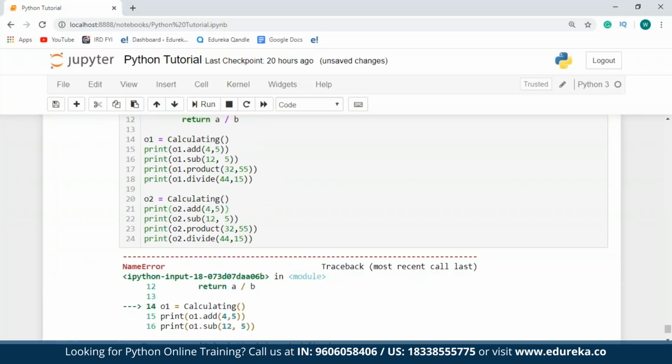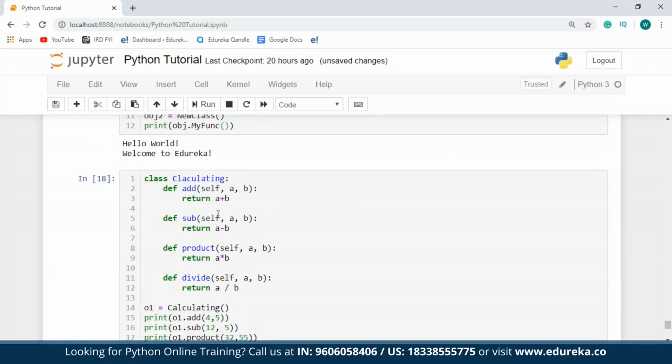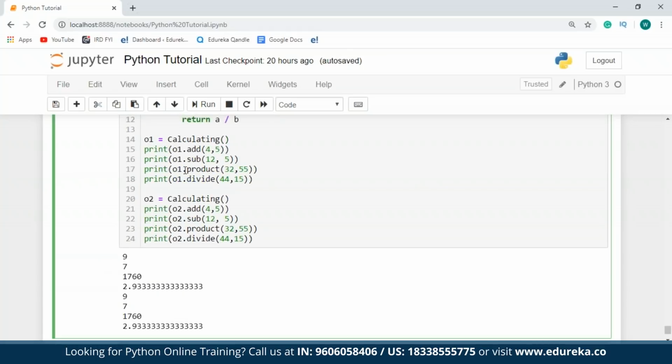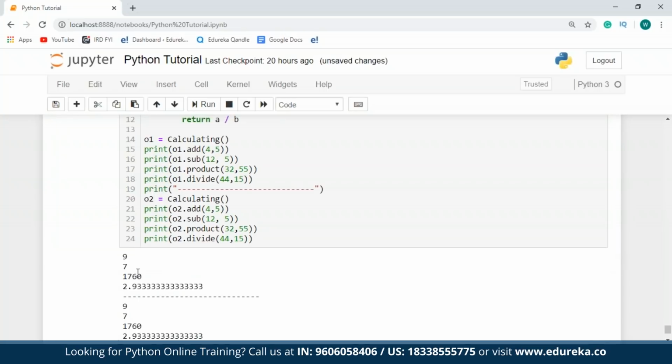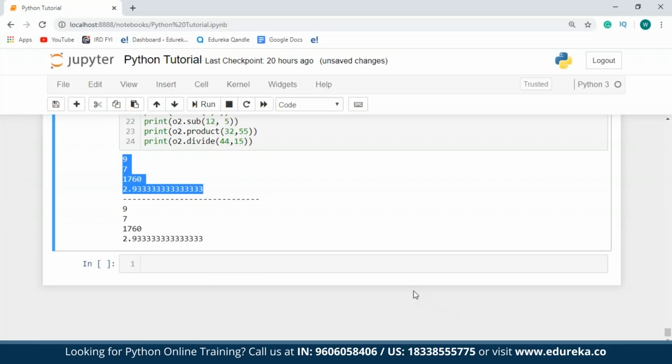Now when I execute this, seems like I've made some error. I've made a mistake in the spelling over here. It's not CLA, it's CAL. So as you can see over here, I've got the output. In case I want to differentiate between the results of both these objects, I'll just write down a print statement over here, and I'll just print a dashed line. So as you can see, the first half contains the result obtained by object 1, and the second half contains the result obtained by object 2. So I hope you're clear with this.